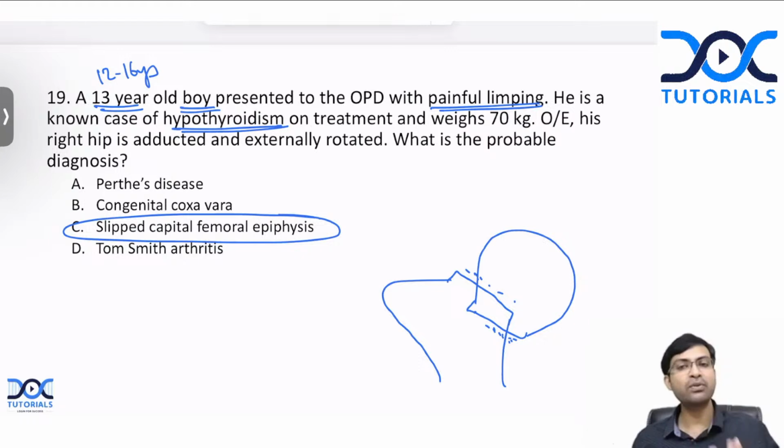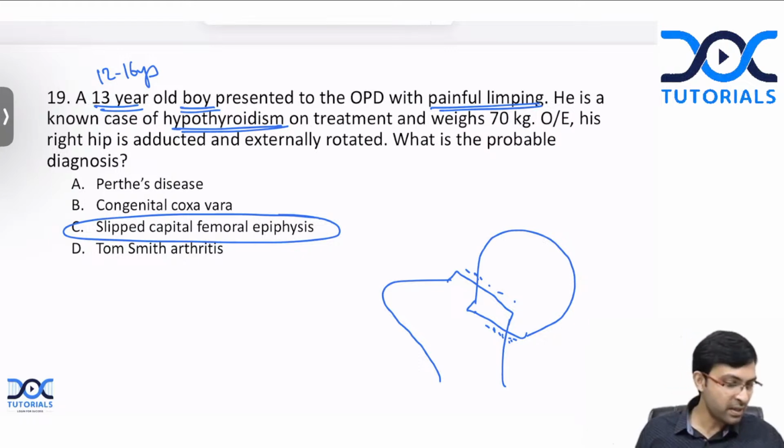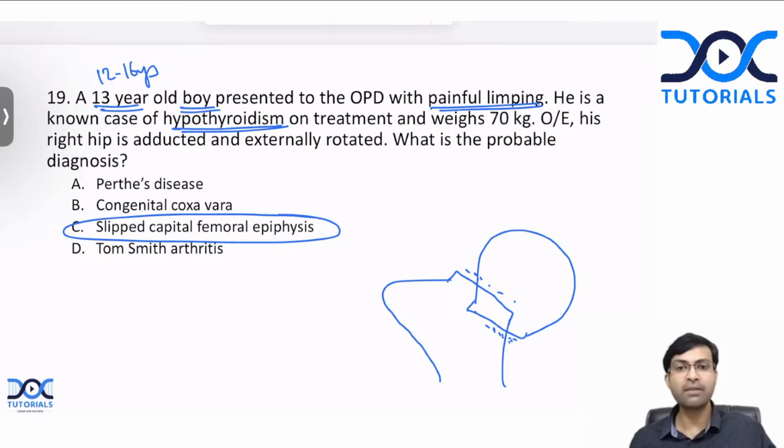Pragati is asking what is the relation between hypothyroidism and slipped capital femoral epiphysis. We do not know the mechanism of how this happens. Okay, we only know that boys with hypothyroidism have a higher risk of getting slipped capital femoral epiphysis. Due to some reason, it causes weakening of the physis or the growth plate.